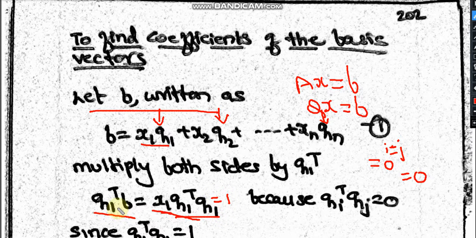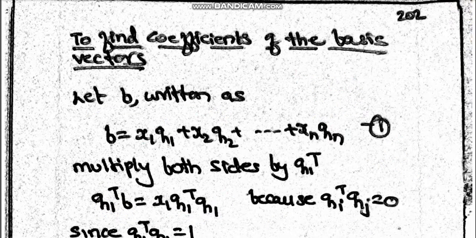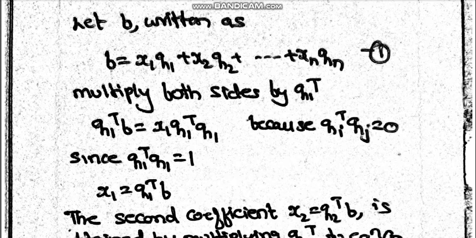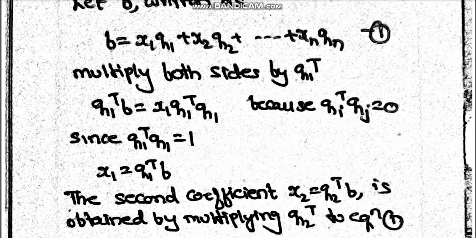So what will be the coefficient? The coefficient of q1 is x1, which equals q1 transpose b. Similarly, I can find the coefficient of q2, that is x2. For that, what do I have to do? I have to multiply this whole equation with q2 transpose, so that only this term is left and all other terms become 0.